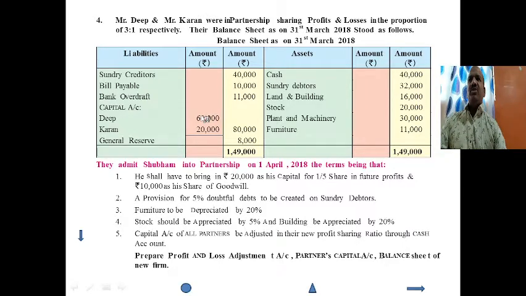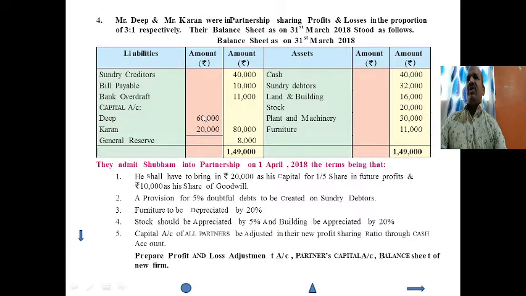Mr. Deep and Mr. Karan were in partnership, sharing profits and losses in the proportion of 3:1 respectively. Their balance sheet as on 31st March 2018 stood as follows. Balance sheet.